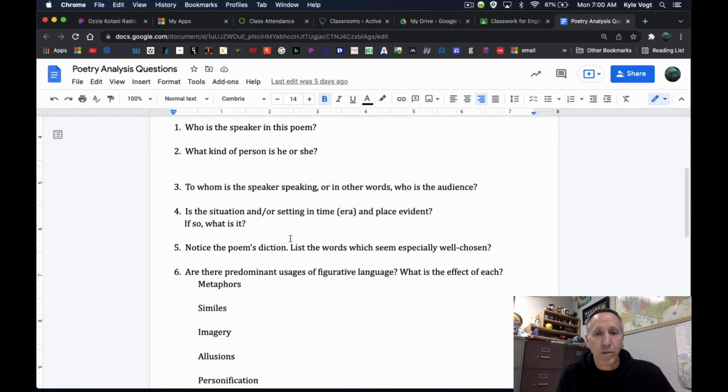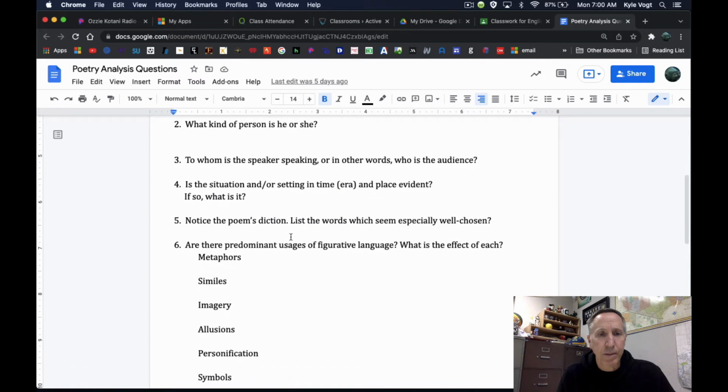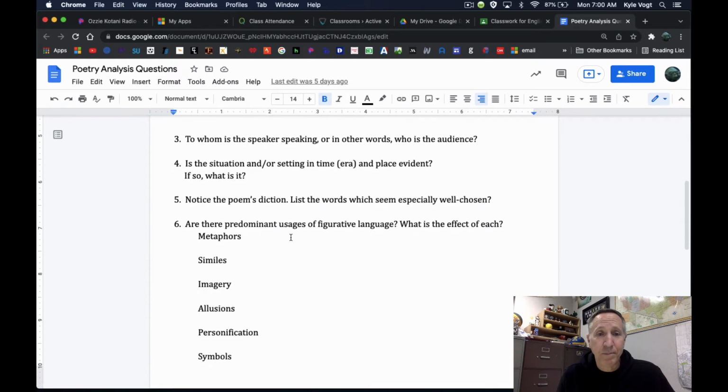Is there a situation that's evident, place or time or era? Take a look at the dialogue in this one, the dialect in this one. How is the person talking? What can we maybe figure out from that? Make some ideas. Is the situation or setting in time, place evident? Sometimes it is in a poem, sometimes it's not.